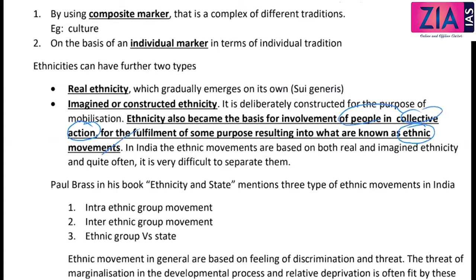So ethnic movement we are going to study under social movement. If ethnicity is the basis for a collective action and if it is sustained and organized, then that is ethnic movement. In India, the ethnic movements are based on both real and imagined ethnicity, and quite often it is very difficult to separate them.